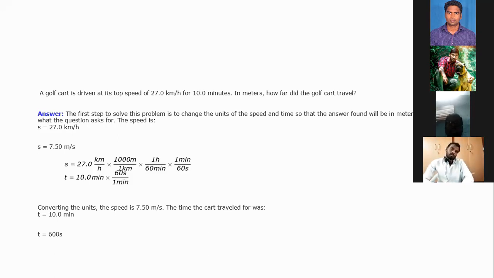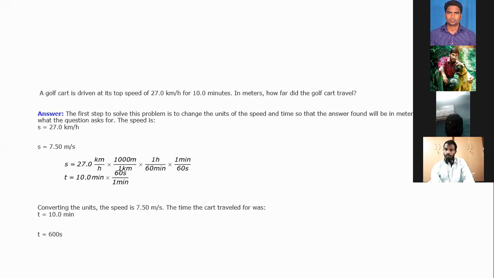How will you find out the total distance here? Like the marathon runner: speed into time. I also said speed is already there, time is there, speed into time. Got the point here? Now you have to convert this hour into seconds.